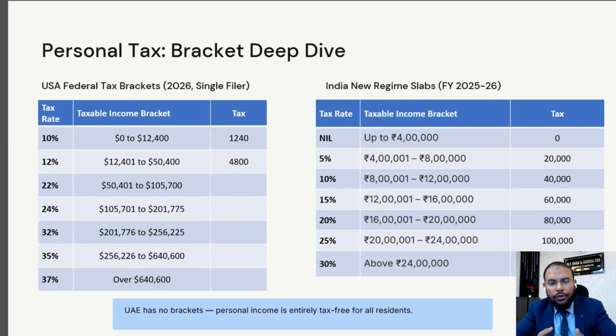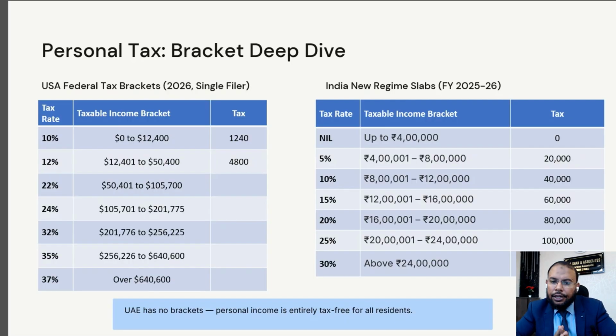But here, for your understanding, we will take a very simple example for the single filer. For the single filer, there is 0% for $0 to $12,400. Then there is 10% for $12,401 to $50,400. Then there is 12%. Each bracket has a different tax rate.